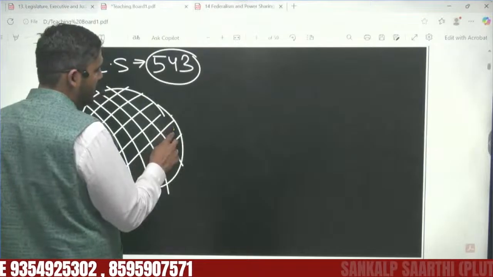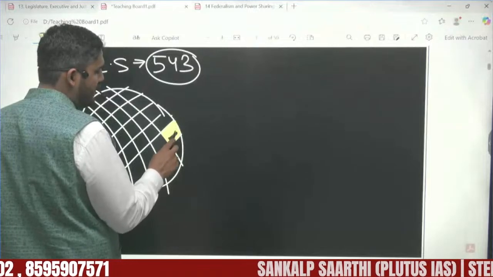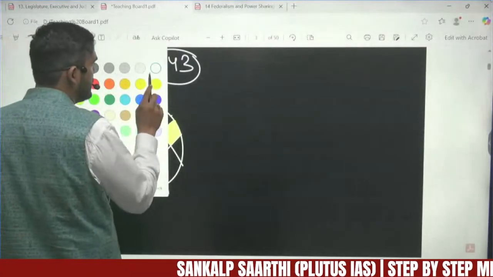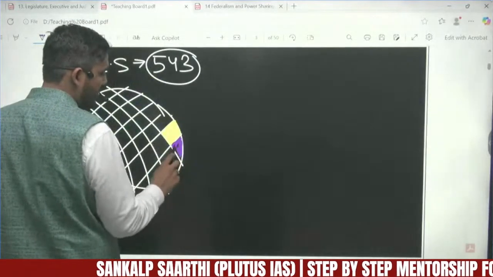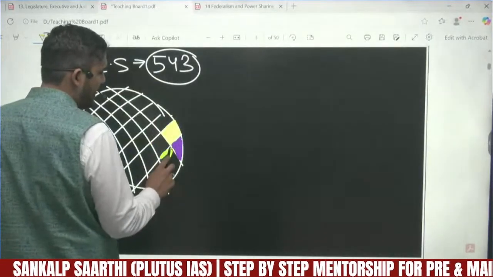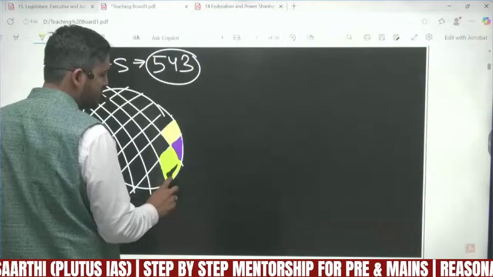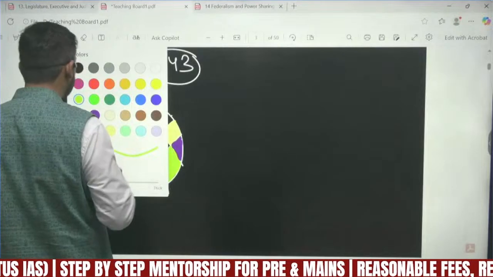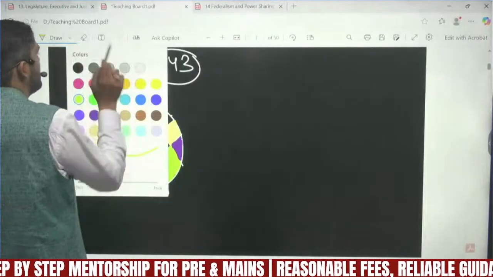It is tried its best that every two electoral constituencies must have roughly the same number of population. Let's say the violet, the green, and the yellow one. So these three, like all the other electoral constituencies, must have an equal or similar number of people. Now this is a core principle of the Indian Constitution.